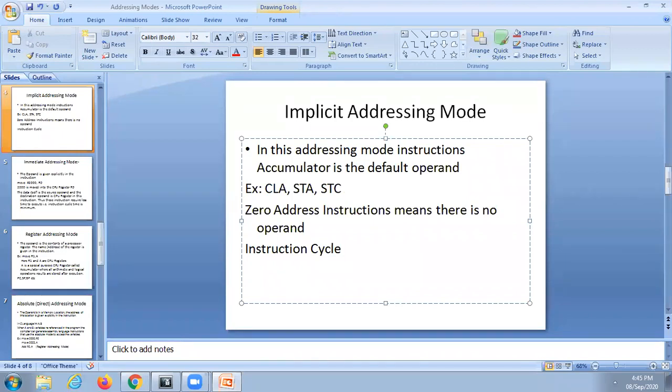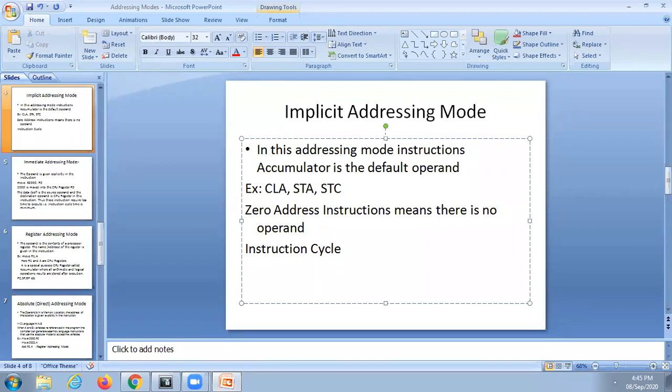There is a flag register which allows so many flags. The flag register is again a combination of flip-flops. It contains so many flags: zero flag, carry flag, overflow flag, like that. I will discuss all the flags in detail later. At present, I am discussing zero and carry because we are familiar with those.